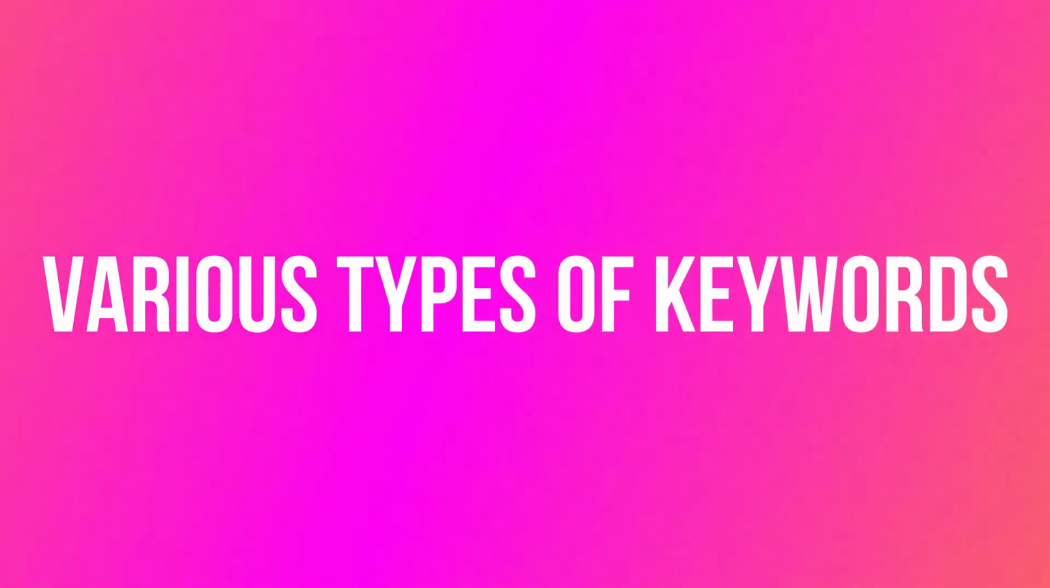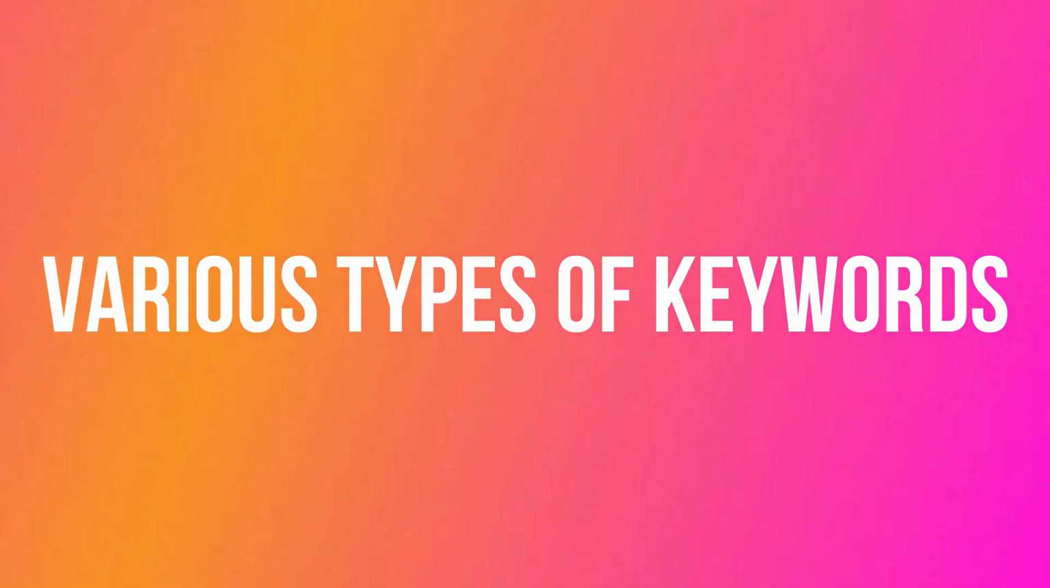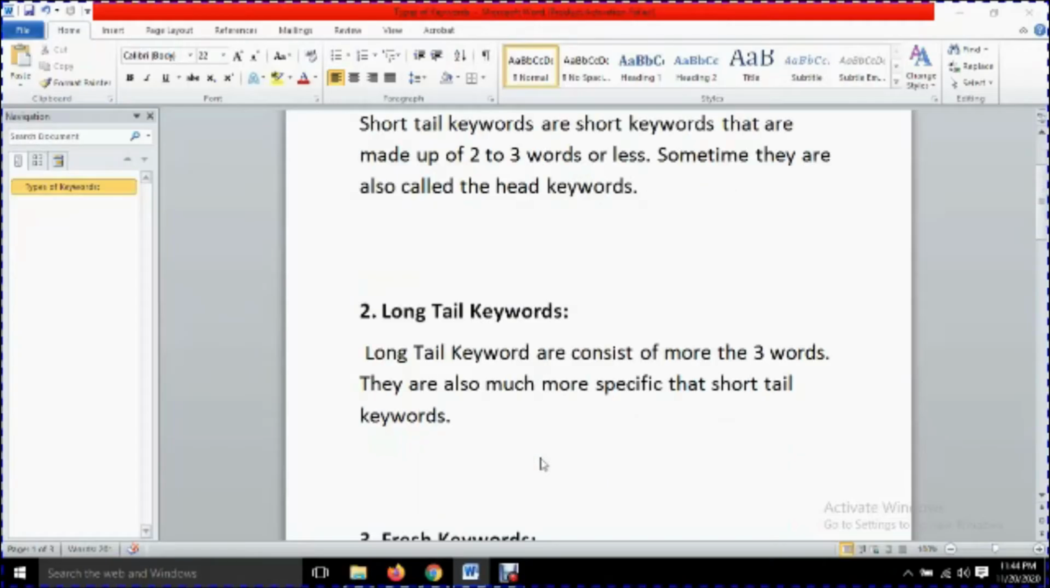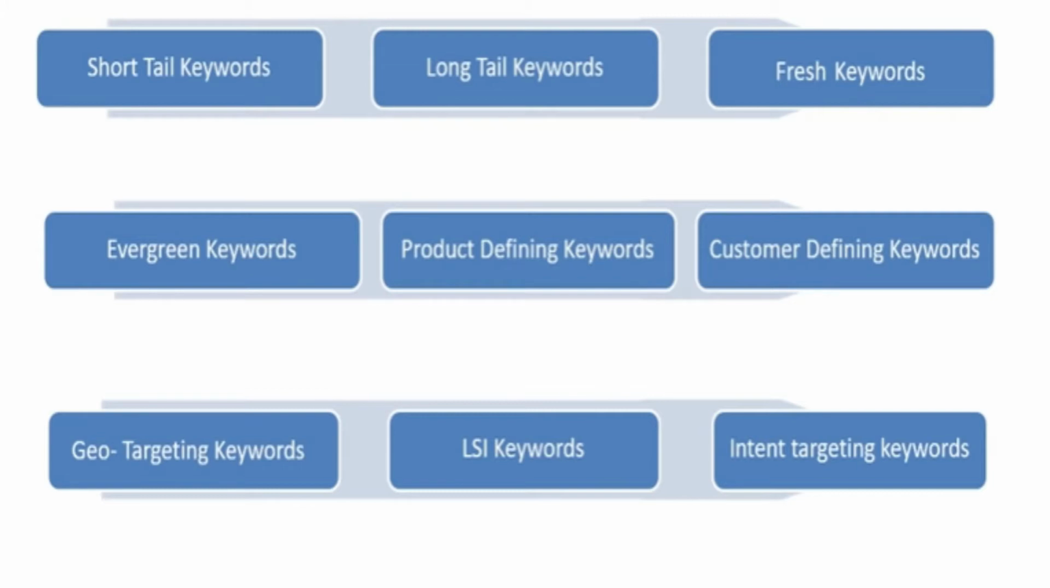Today we are discussing various types of keywords. So first of all, I'm just telling you the types of keywords. Generally we have 9 types of keywords. First is short tail keyword. Second is long tail keyword. Third is fresh keyword. Fourth is evergreen keyword.